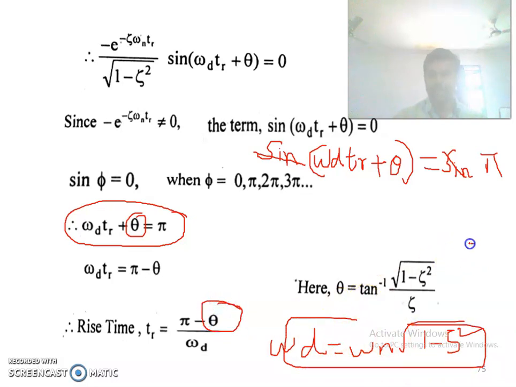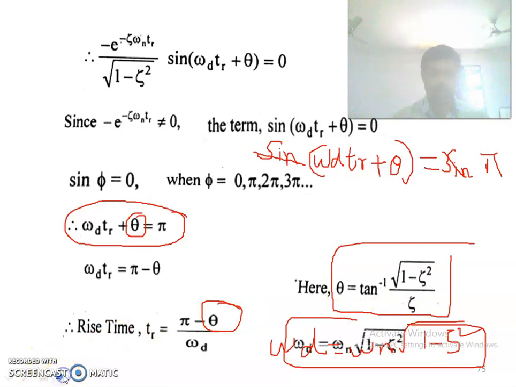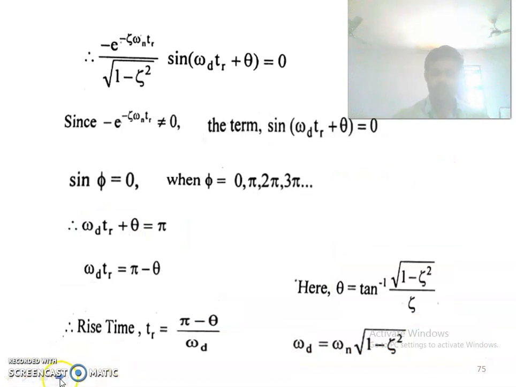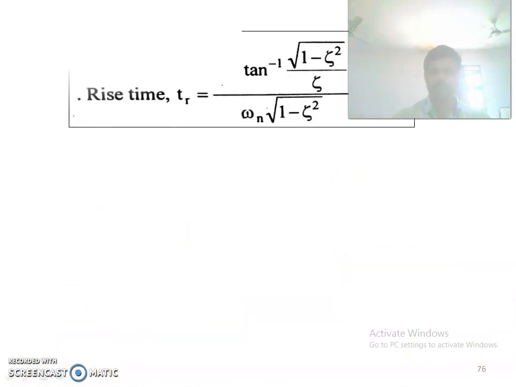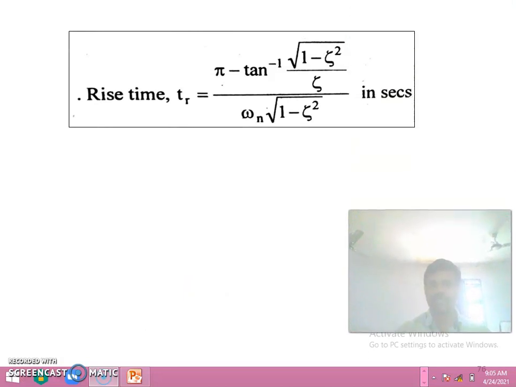Theta is tan inverse of root of 1 minus zeta square divided by zeta. So we can write the rise time as pi minus tan inverse of (root of 1 minus zeta square divided by zeta), the whole divided by omega n into root of 1 minus zeta square. This is the expression for rise time.